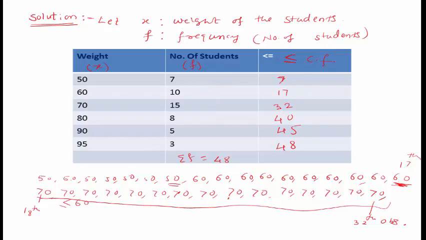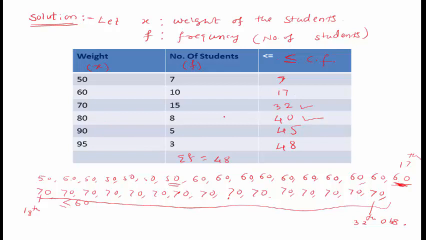The number of students whose weight is less than or equal to 70 means less than 60, which is 17, plus those equal to 70, which is 15. So this is 32. Similarly, the number of students whose weight is less than or equal to 80 is this 40.